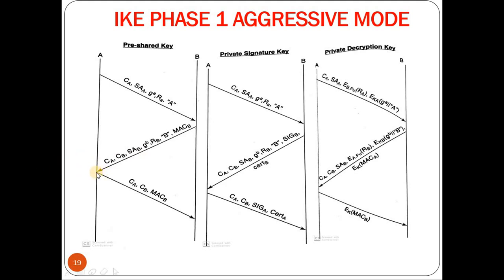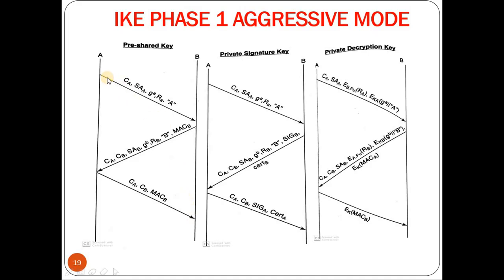So in the third message, A will send the MAC of A, that is just now computed, along with the cookie of A and cookie of B. On receiving this, if the MAC of A received in message 3 is equivalent to the MAC of A computed in message 2, then B has authenticated A.